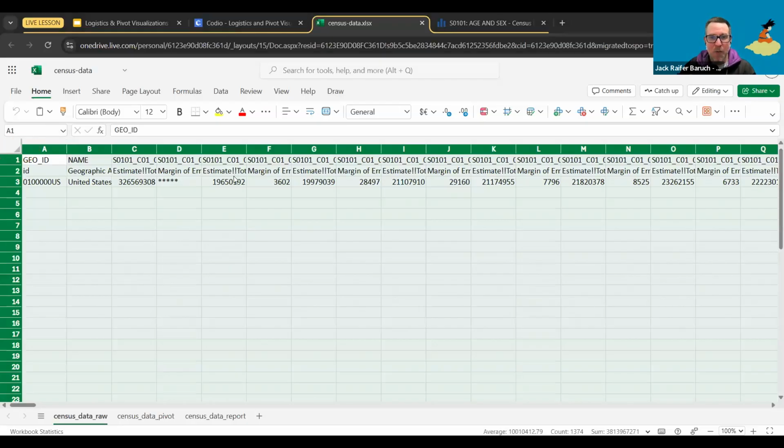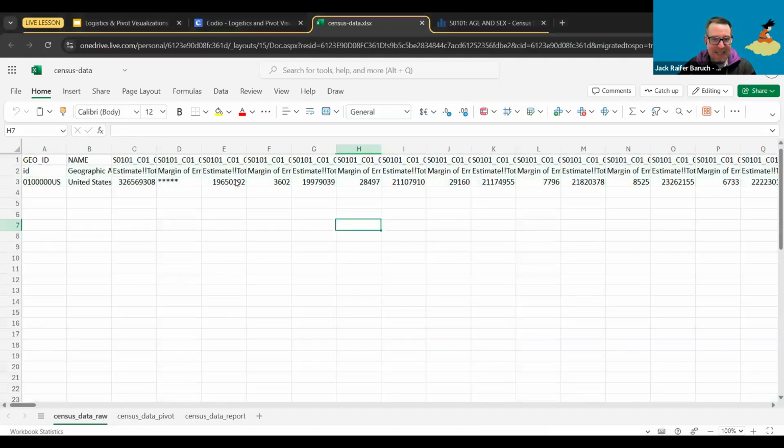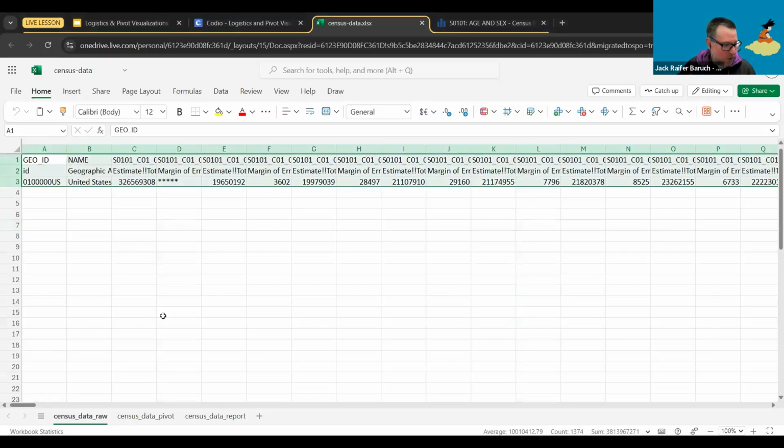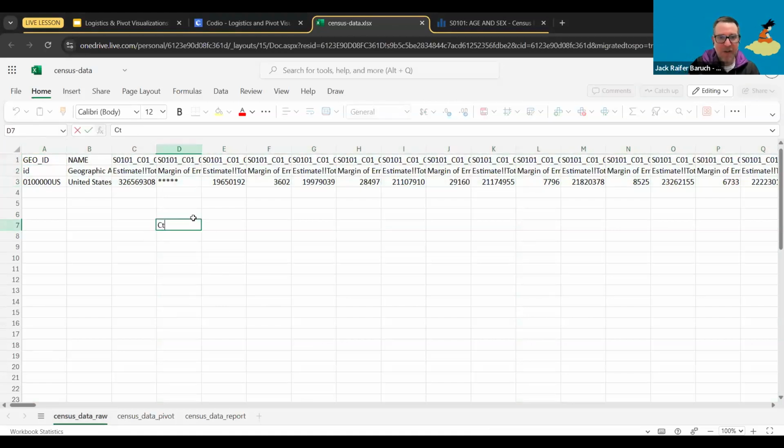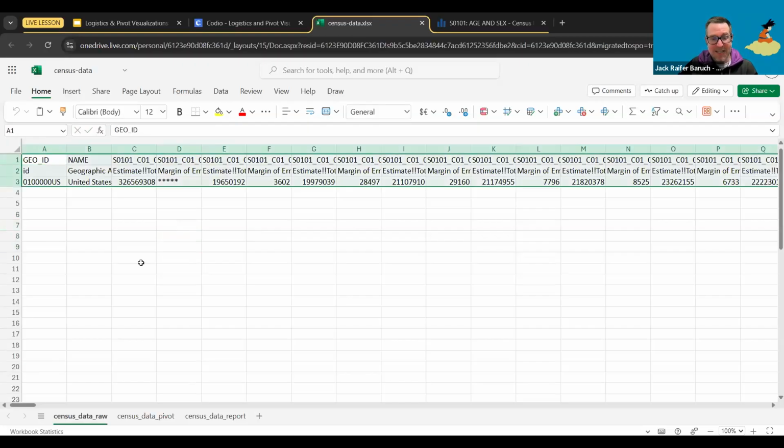But there is a better way, and that is using Control A. Control A or Command A is going to select absolutely everything that has data on it, as long as it's contiguous. If you're on a Mac, it's Command A. So once you do this, it's going to select everything.